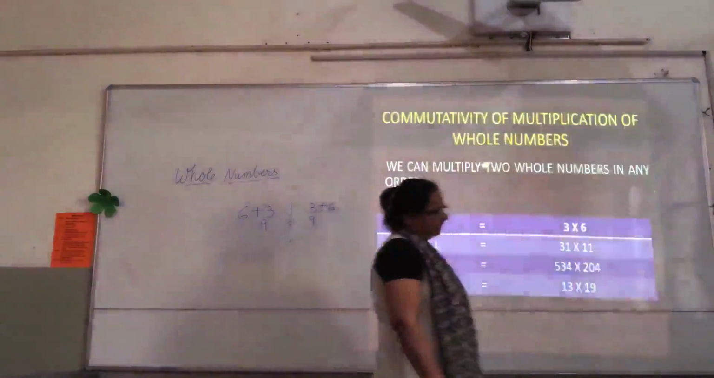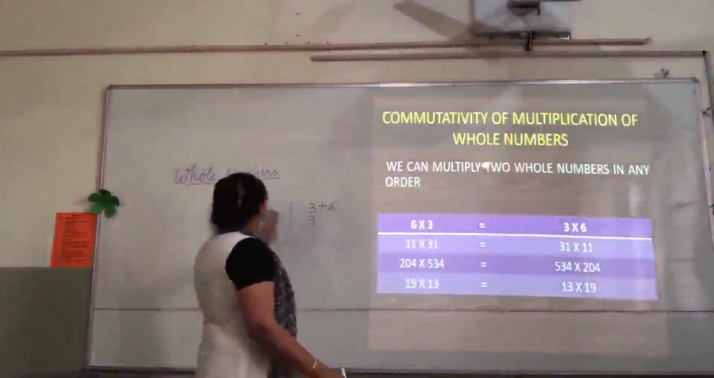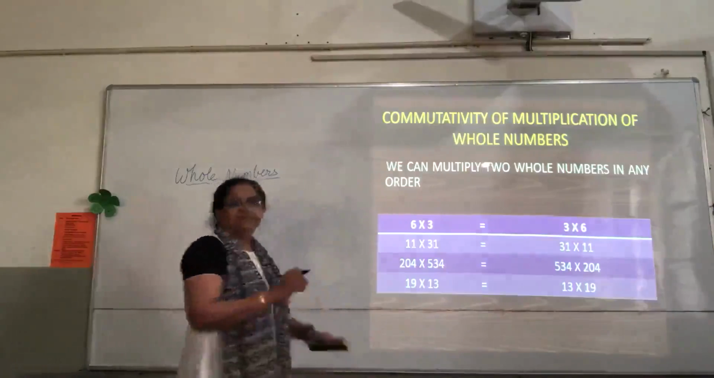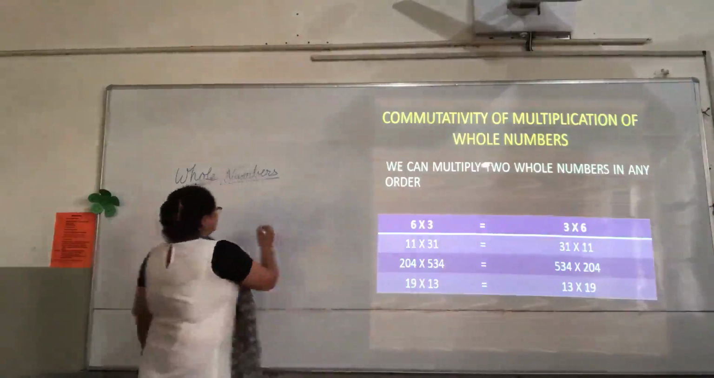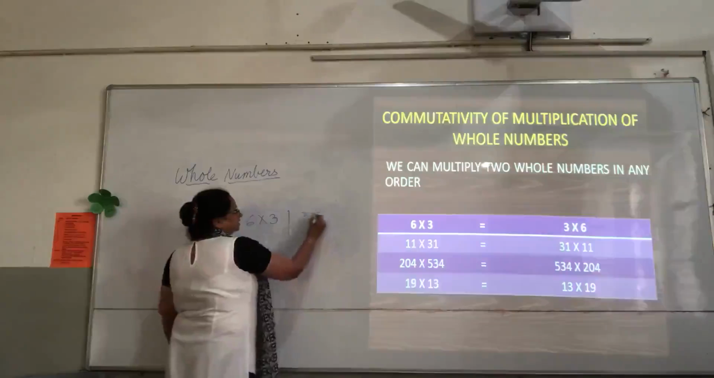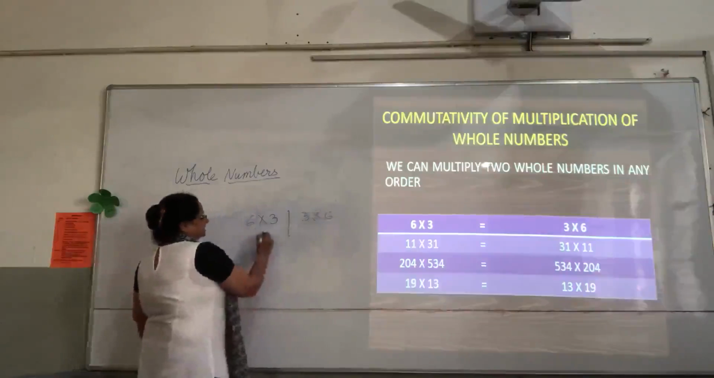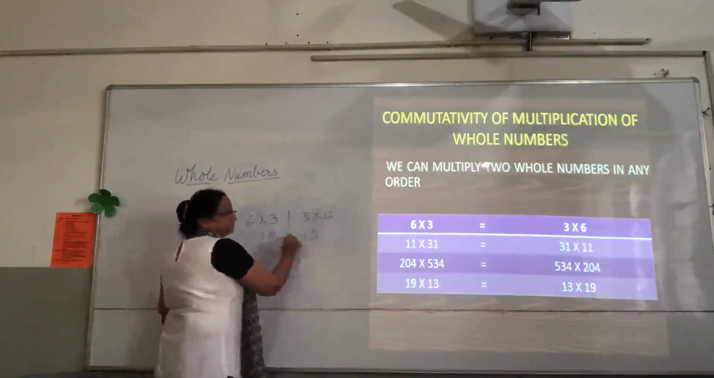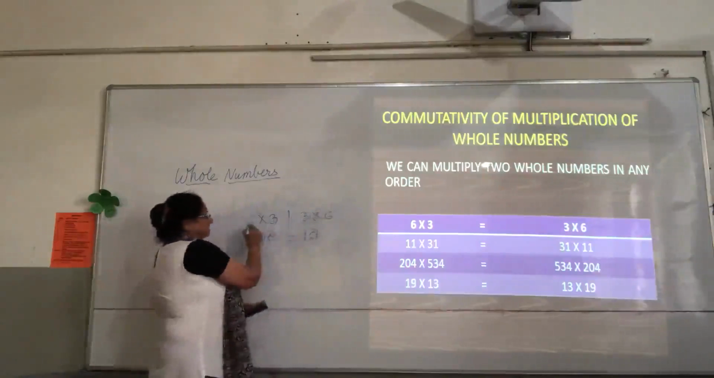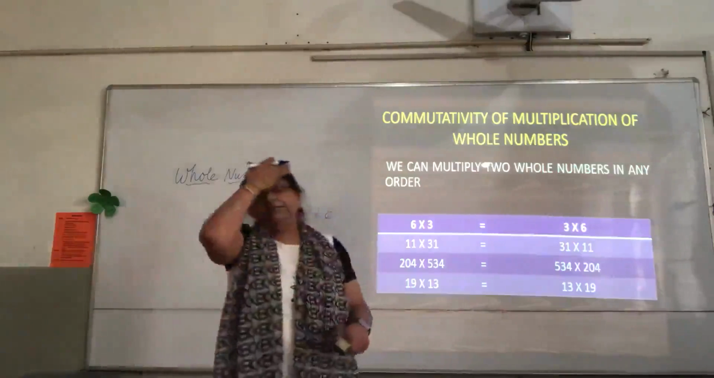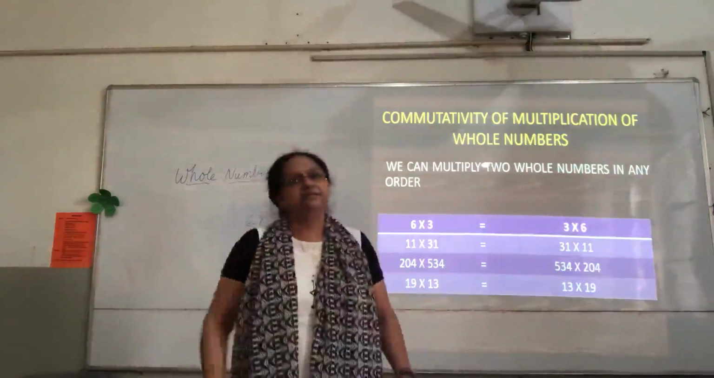Let us look at multiplication, children. If we multiply two whole numbers, and we change the order of the two whole numbers and multiply them, whether the product remains the same or not. It means 6 into 3 is equal to 3 into 6 or not. 6 threes are 18 and 3 sixes are also 18. So even if the numbers are the same, 6 and 3, but we have just changed the order of the numbers, we have seen that the product is the same.